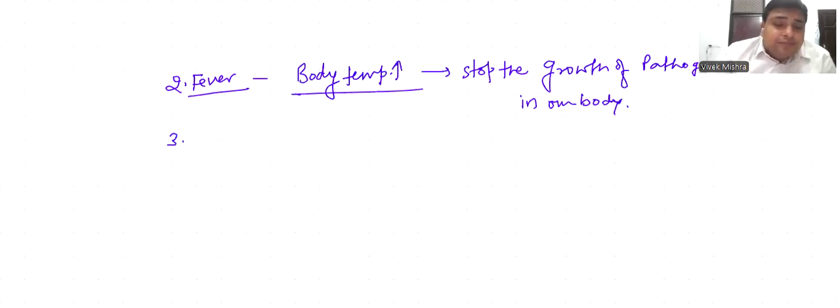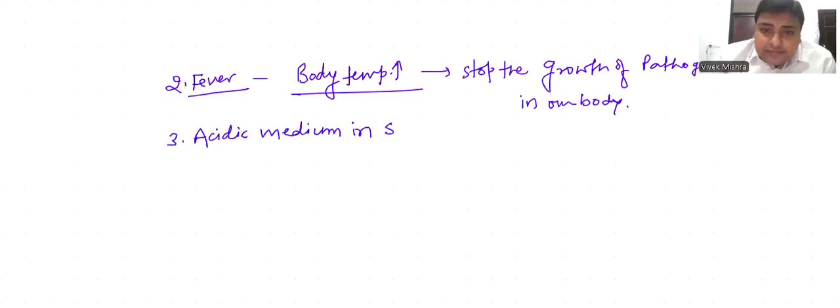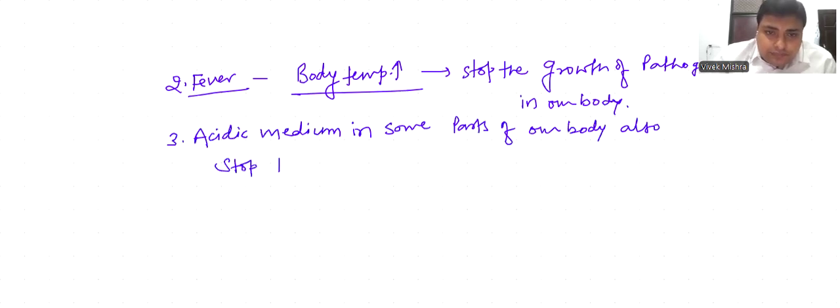Besides fever, acidic medium in some parts of our body also stops the growth of pathogens.